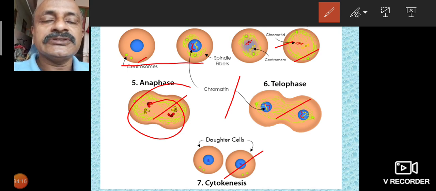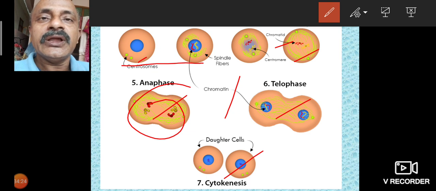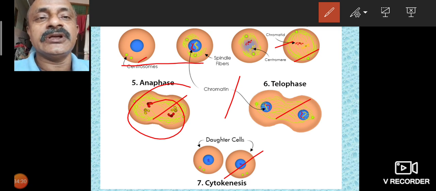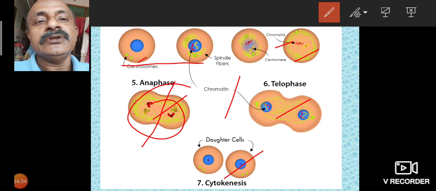In anaphase, two poles appear, the south pole and the north pole. At the south pole there is one set of chromosomes and at the north pole another set. These two sets of chromosomes are formed equally. After this, only karyokinesis takes place, and after that cytokinesis, meaning the cytoplasm divides.